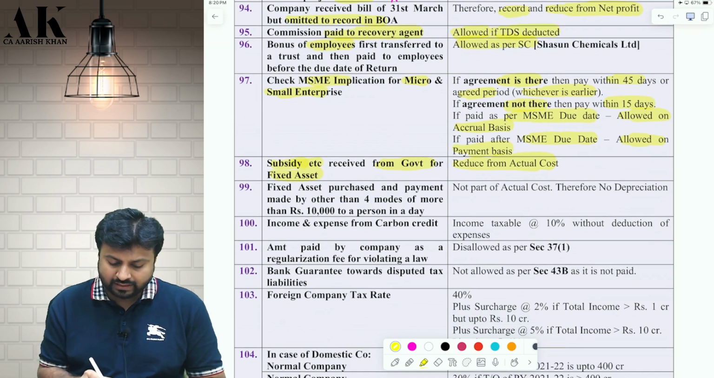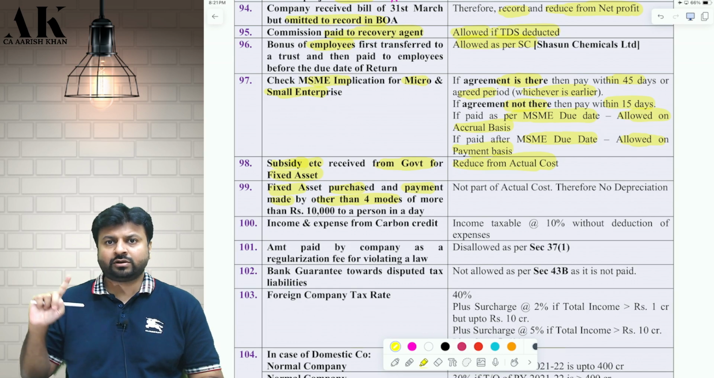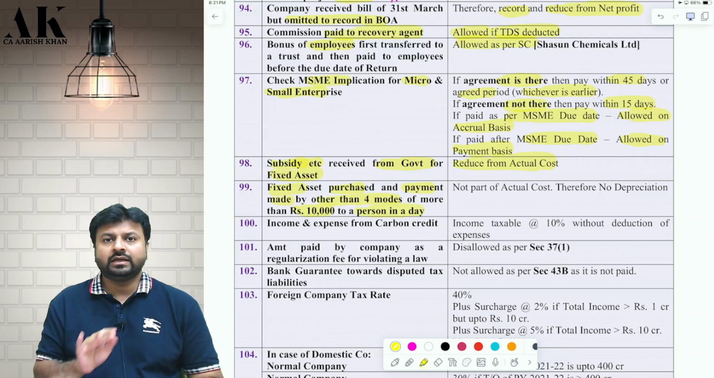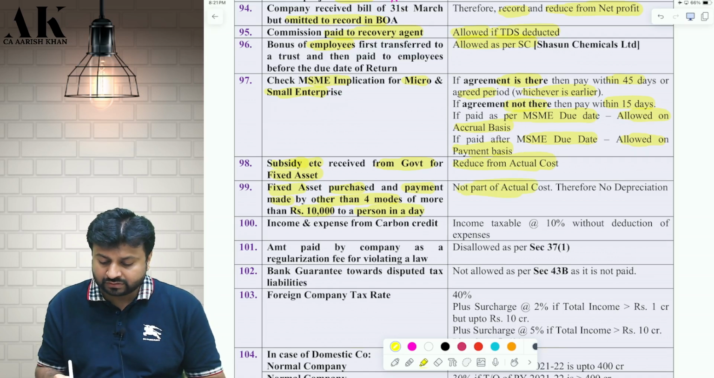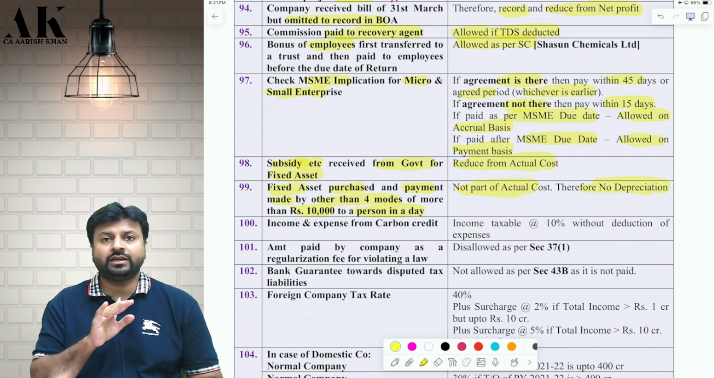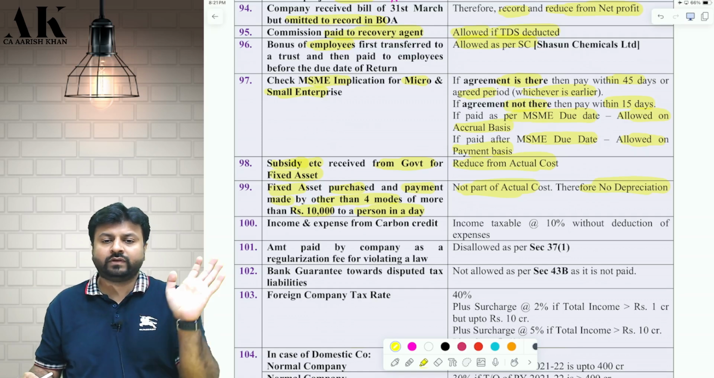Okay. Similarly, if you purchase any fixed asset and the payment is made by other than prescribed modes, you are making the payment by cross cheque or bearer cheque or cash of more than 10,000 rupees to a person in a day, then you cannot take that as a part of actual cost. Therefore, if you don't take that as a part of actual cost, you will not get the normal depreciation, you will not get the additional depreciation also, both will be disallowed to you.